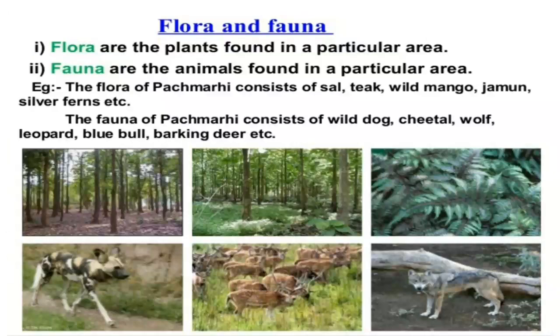Now what you will be doing is, you have to come to page number 80 of your textbook. Activity number 7.4 is given for you. It is to describe. No, let it be, we don't have that one. But coming to page number 81, activity number 7.5, you have to try to identify the flora and fauna of your area and list them. You have to find out which type of plants you find in your particular area, and which type of animals you see in your area. You will make a list along with an area map for the same activity. You will be sending it to me.